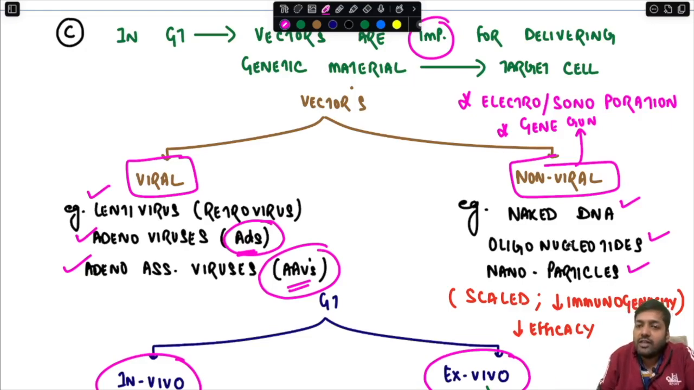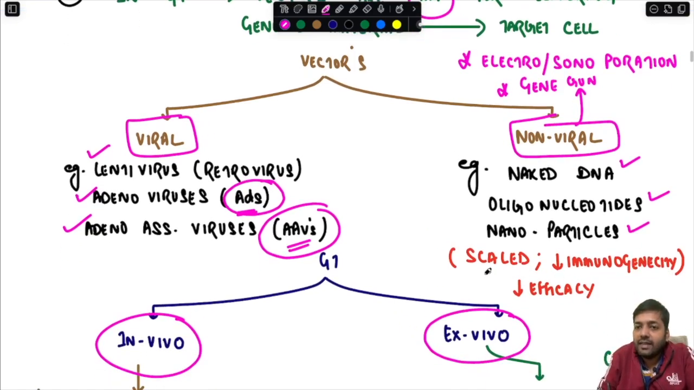Now one advantage of the non-viral vector is that this technology can be scaled to produce a mass production of vectors, and the process can be carried out at a very high level. So it can be scaled, and also one advantage is that because they are non-viral, they do not induce any kind of immunogenicity, so there is a reduced immunogenicity.